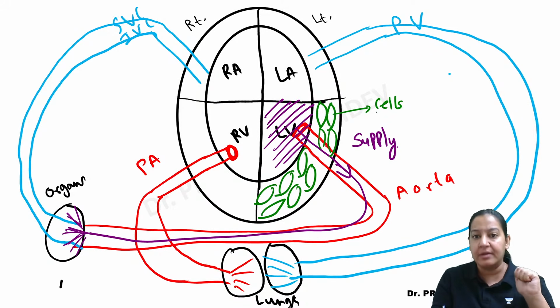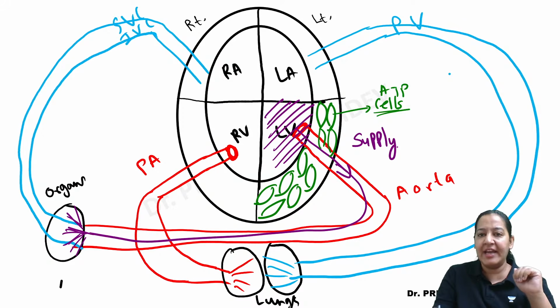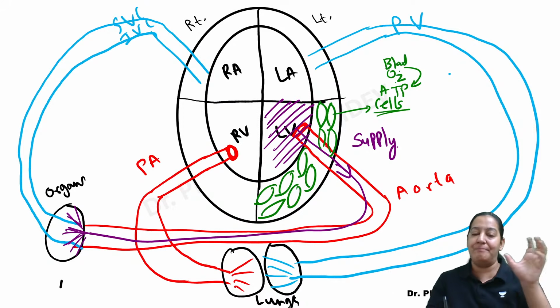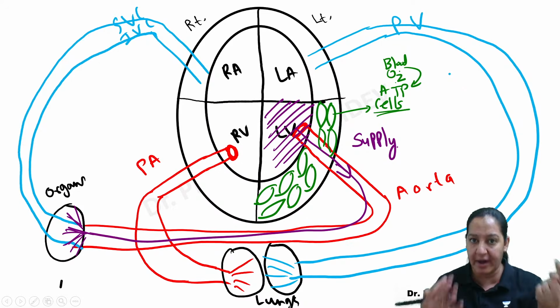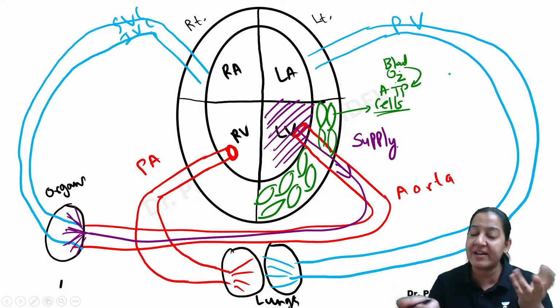For contraction, these cells require ATP, and ATP is derived from oxygen. For oxygen, they also require blood. So when the left ventricle is contracting, blood is given to all body organs via the aorta. But from where do the left ventricle cells get blood?